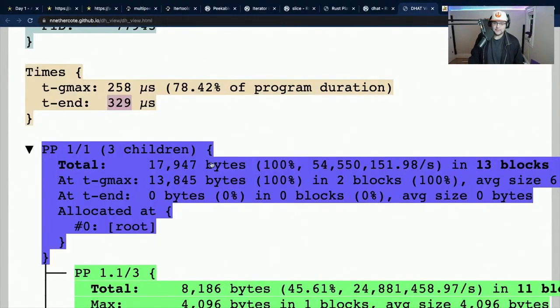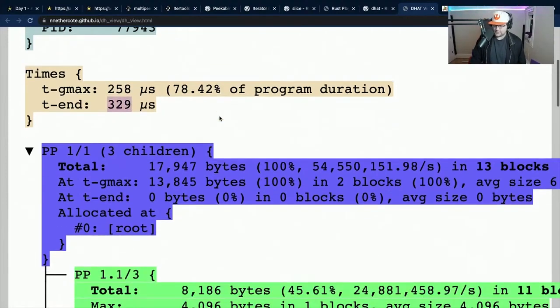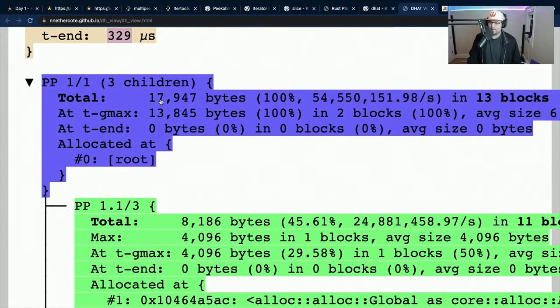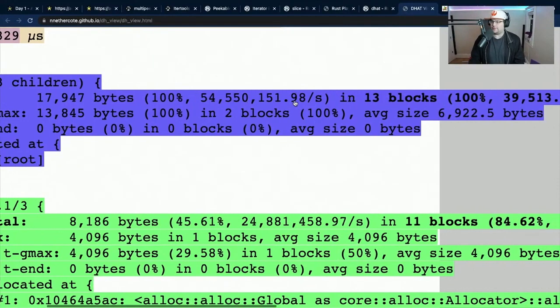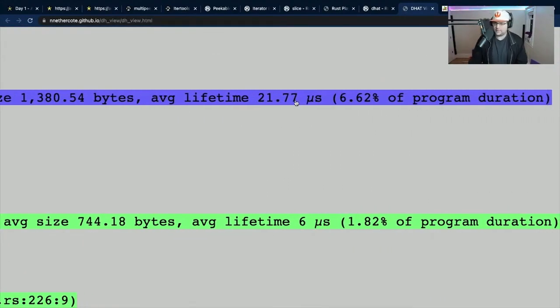How many things were not explicitly freed? So we've got the maximum and the end. The total is, like we said, about 18 kilobytes in 13 blocks. I don't know that we're going to be able to do much about this particular program, but it would be interesting to compare Nikki's solution with mine and see if they're any different at all.